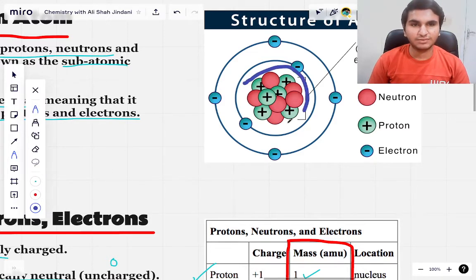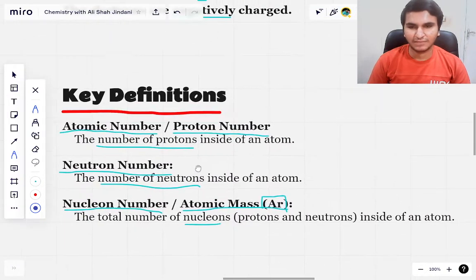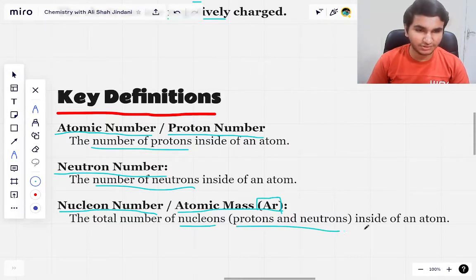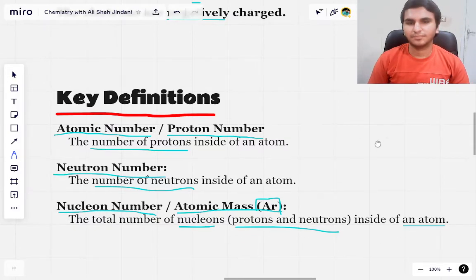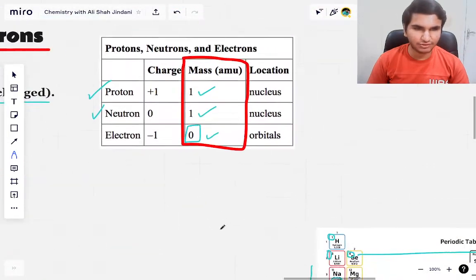Don't confuse it with neutron. Neutron is this red kind of thing, but the nucleons are all of them. So the nucleons, protons are also nucleons, right? So that is what you need to know. Here we have the total number of nucleons, that is the subatomic particles inside of the nucleus, which are protons and neutrons that are present inside an atom, right? So basically it is the sum of the protons and the neutrons.